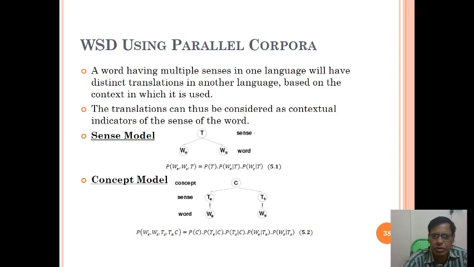Okay, WSD using parallel corpora. Parallel corpora is about a word having multiple senses in one language will have distinct translations in another language based on the context in which it is used. So as I told you, it is context based and is having a limited meaning to the specific words. The translations can thus be considered as contextual indicators of the sense of the words. Sense model, that is, concept model is concept, sense, word. Okay.